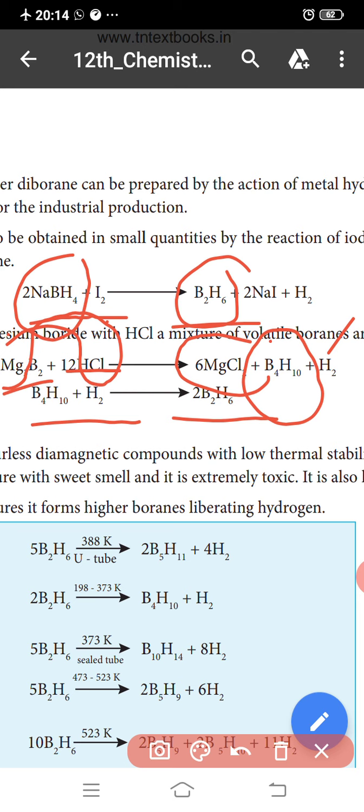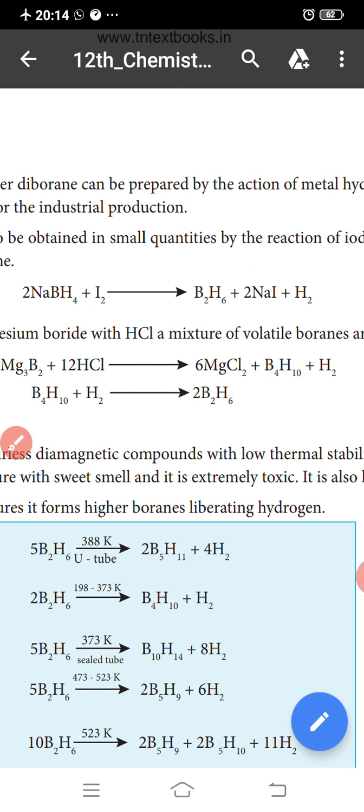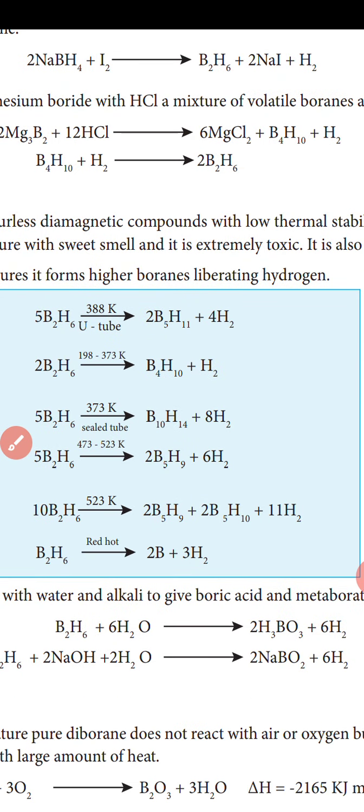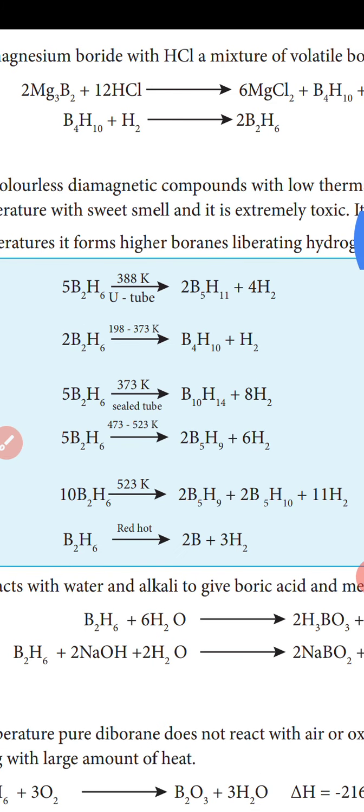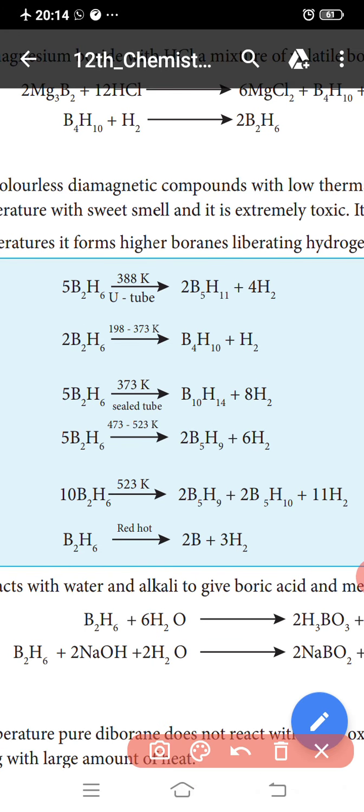Okay, next one, properties of diborane. The first step, diborane reacts at 388 Kelvin to form B5H11, with 4 molecules of hydrogen eliminated.